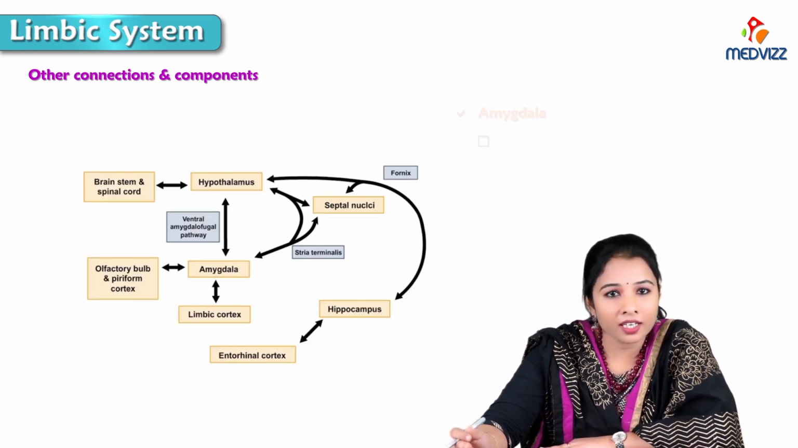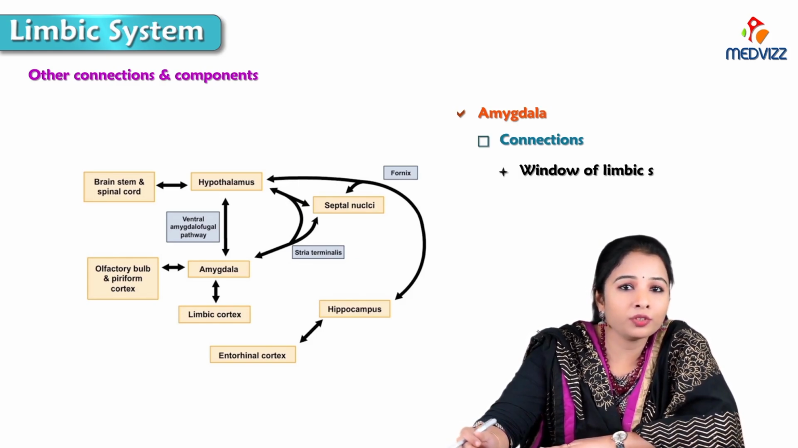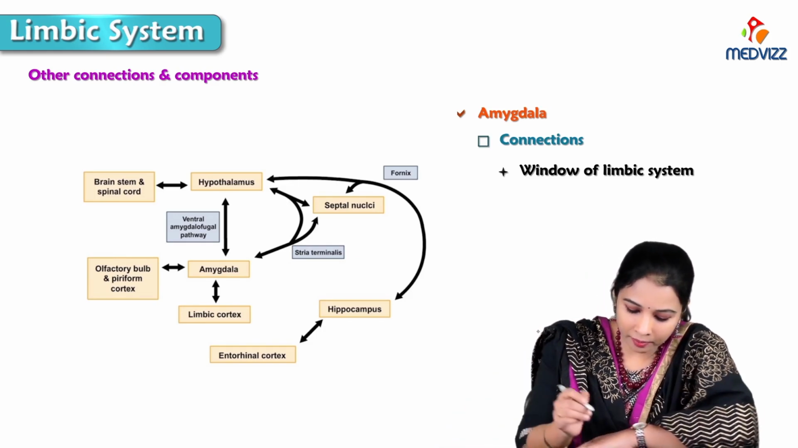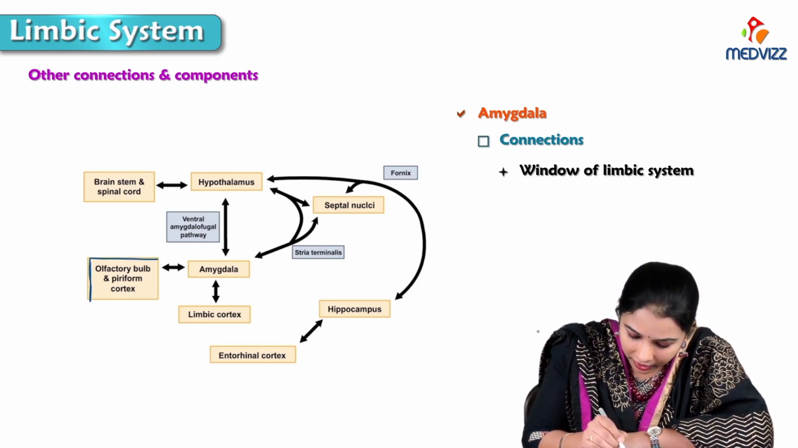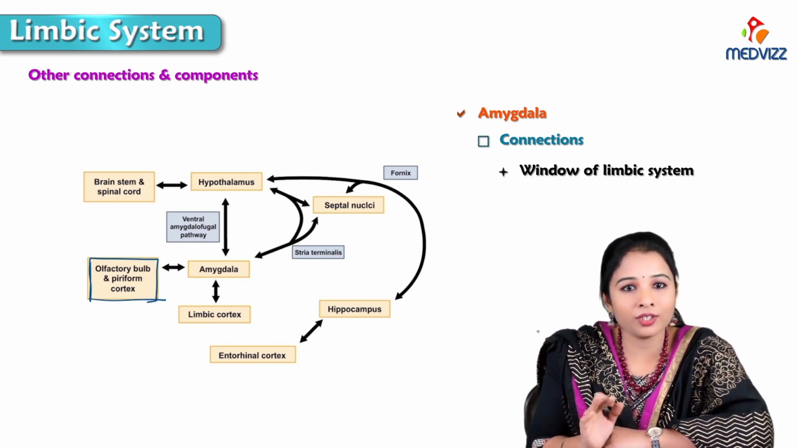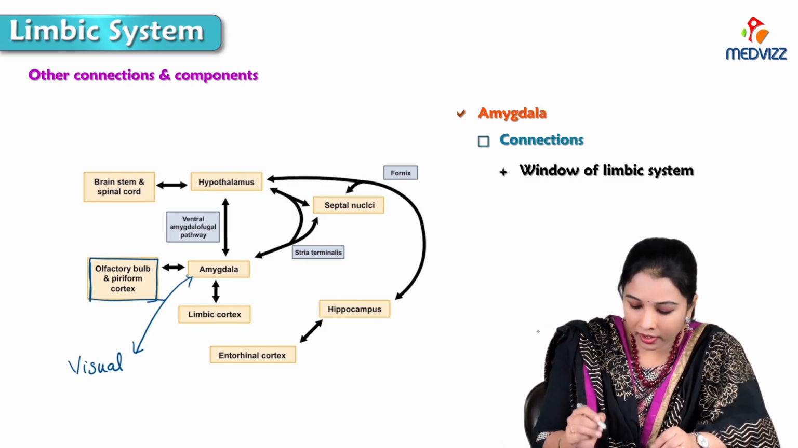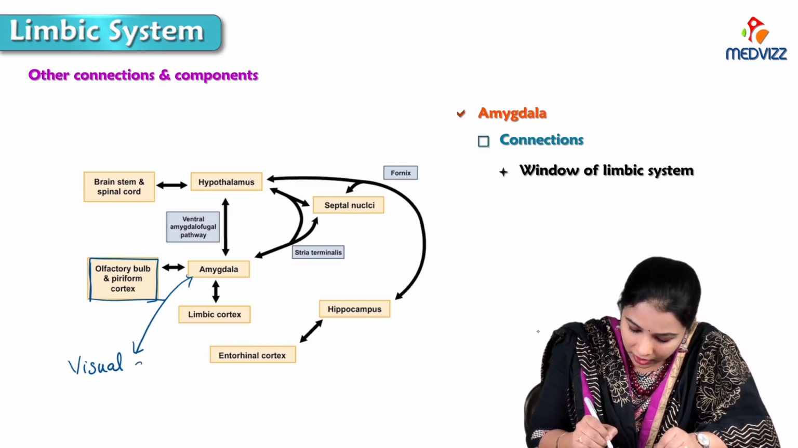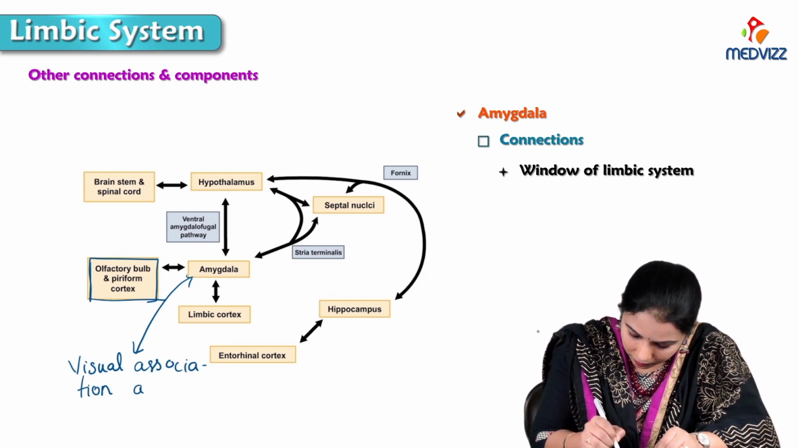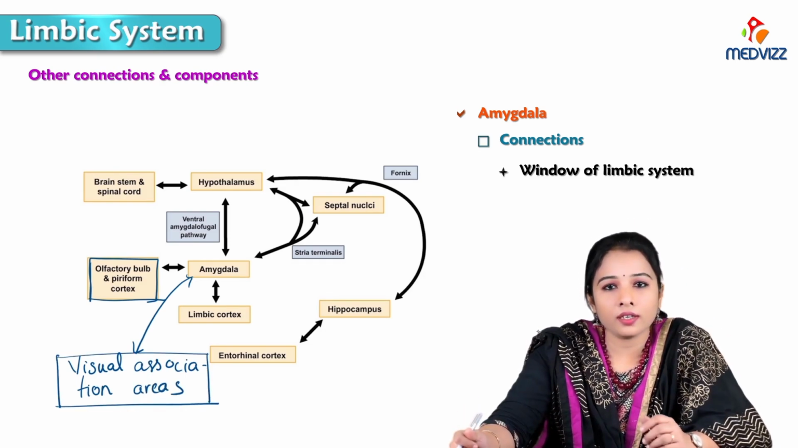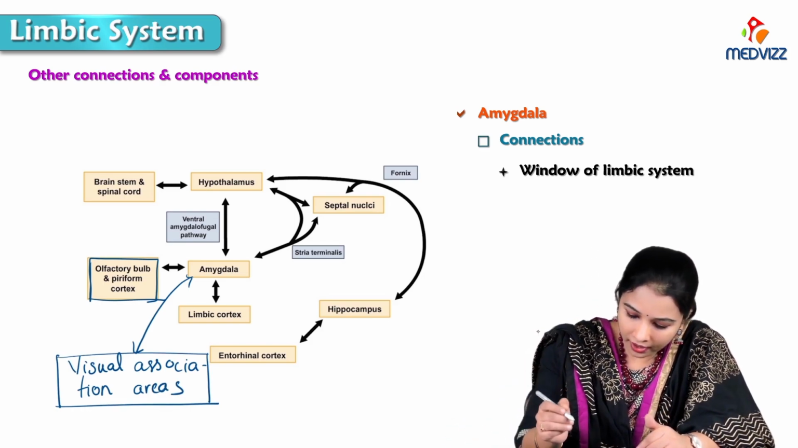So the amygdala's connections, if we see, it is the window for the limbic system with major afferent connections to the olfactory bulb. So you can see here, it is having connections with the olfactory bulb, afferent and efferent also. Not only with the olfactory bulb and the piriform cortex, the amygdala is having connections with the visual association areas, and it is having connections with the auditory areas.